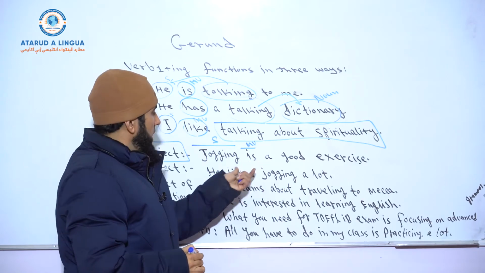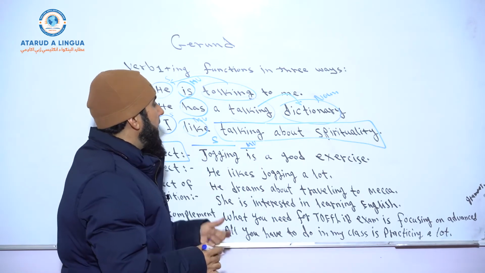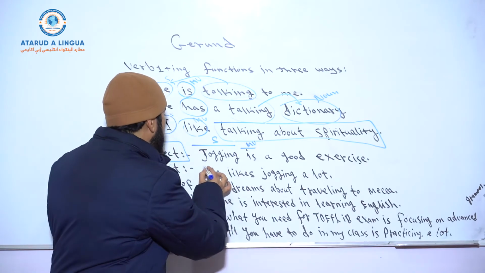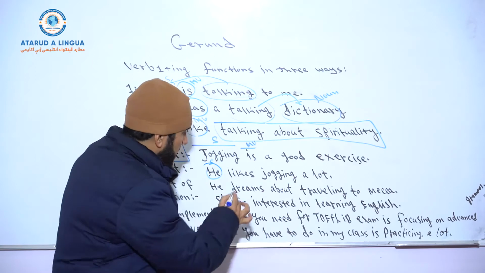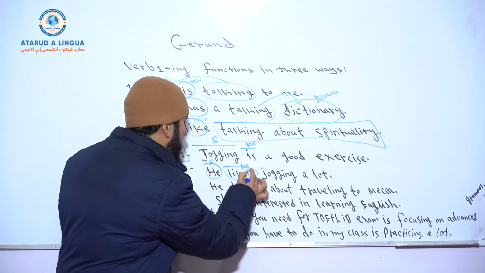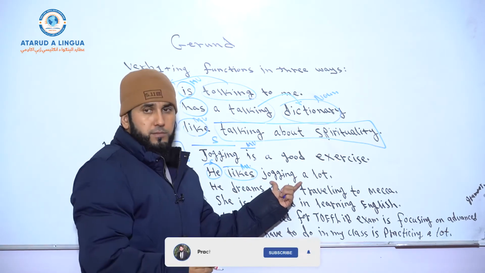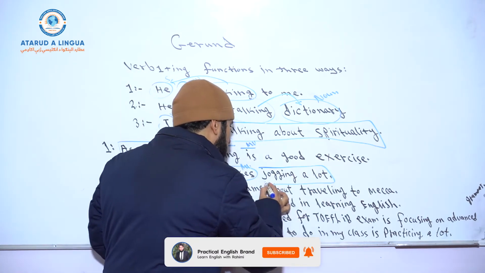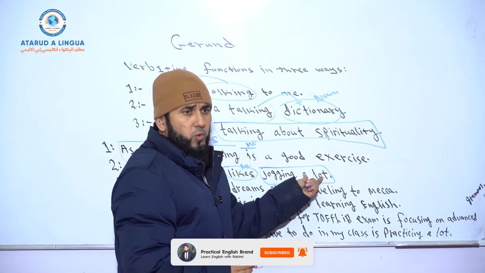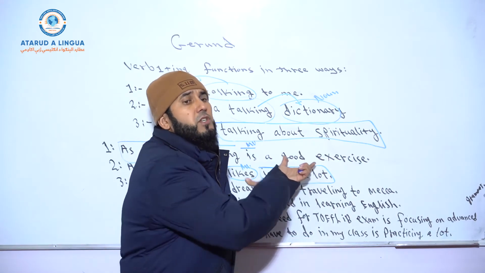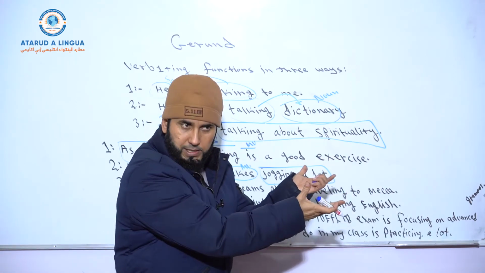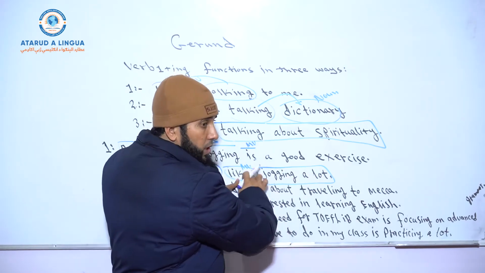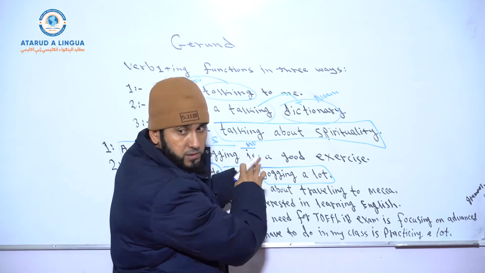Okay? And look at the second example. He likes jogging a lot. He likes jogging. Okay, so he is the subject, right? And likes is the main verb. So what about object or complement? Jogging a lot, okay? So now, since you have another word after this gerund, you can say it's a gerund phrase. You got it? So the gerund phrase here functions as the object or complement of this main verb.